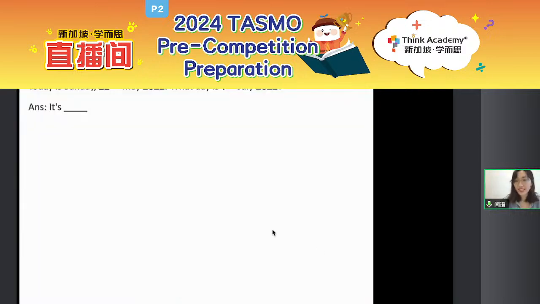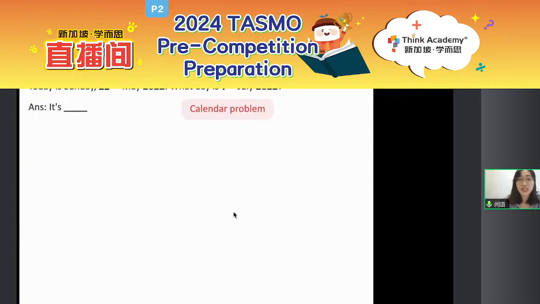For question 16, let's have a look. This is a calendar problem. Today is Sunday, 22nd May 2022. What day is 7th July 2022? Everyone, please type your answer in the chat box. Which day is it? Monday, Tuesday, Wednesday, Thursday, Friday, Saturday, Sunday, which one? Let me check your answer.